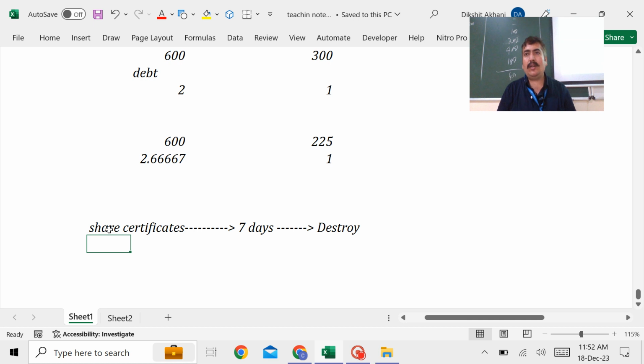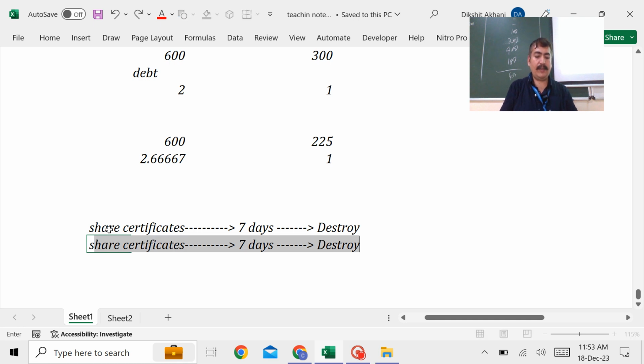Not only that, the shares that are bought back are prohibited from being reissued for a maximum of 6 months. Alright, so the same class can't be issued for the next 6 months.